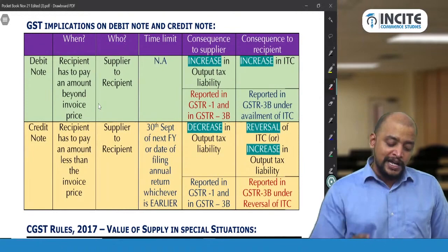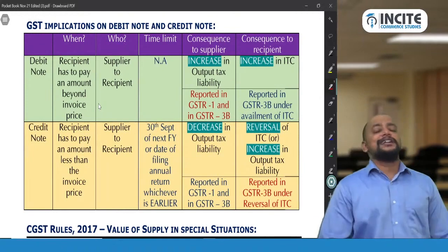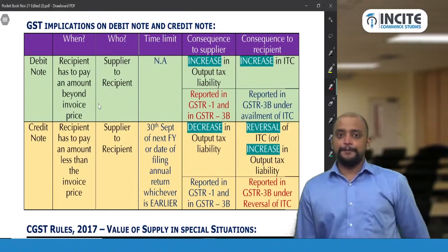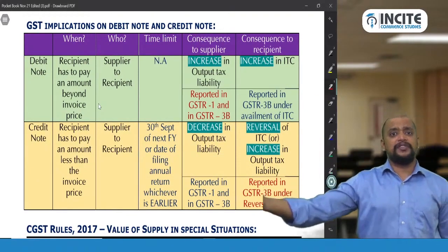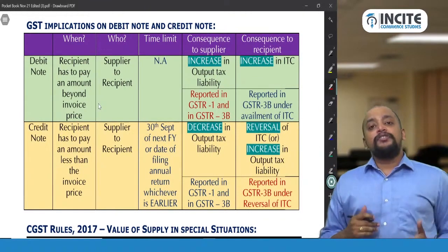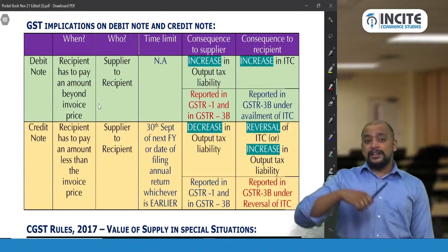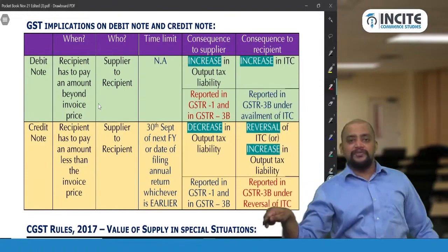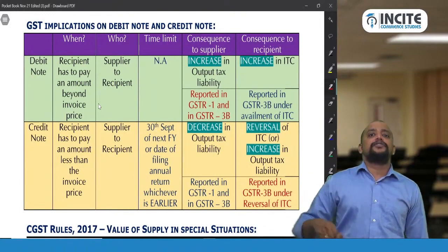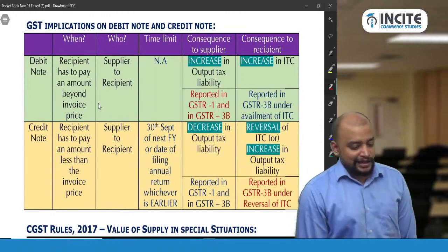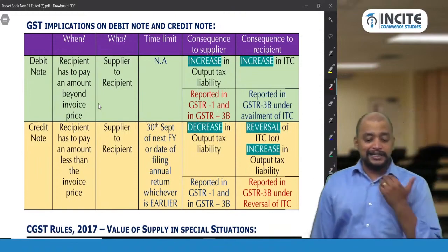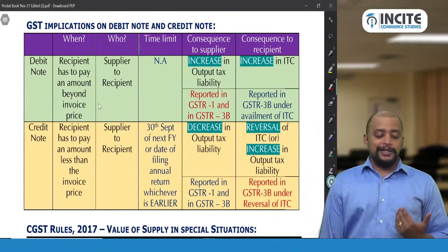Who will be giving it to whom? Supplier only will be giving it to recipient. Is there any time limit? No, there is no time limit for debit note, but there is a time limit for credit note. What is the time limit? 30th September of the succeeding financial year. For example, for financial year 2021-22, the credit note is to be issued by 30th September of the succeeding financial year, that is 30th September of next financial year or date of filing annual return, whichever is earlier, will be taken as the time limit for the purpose of issuance of credit note.